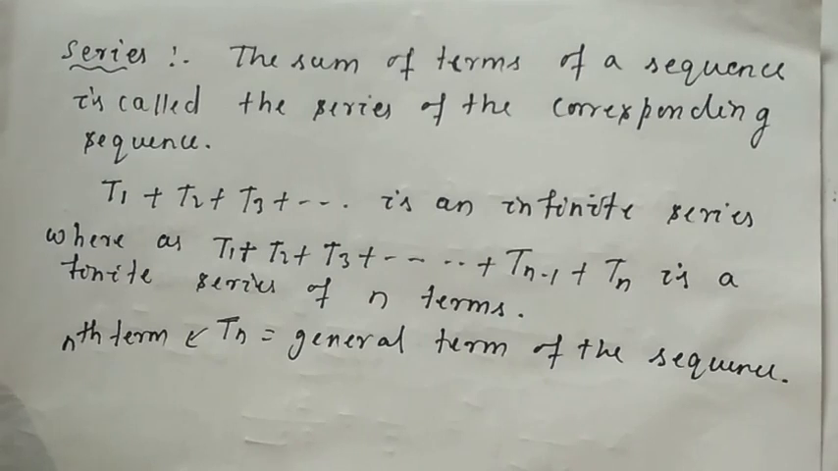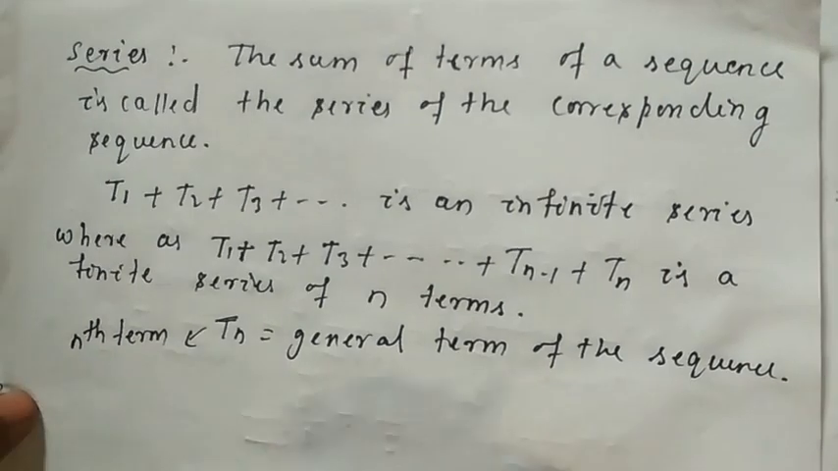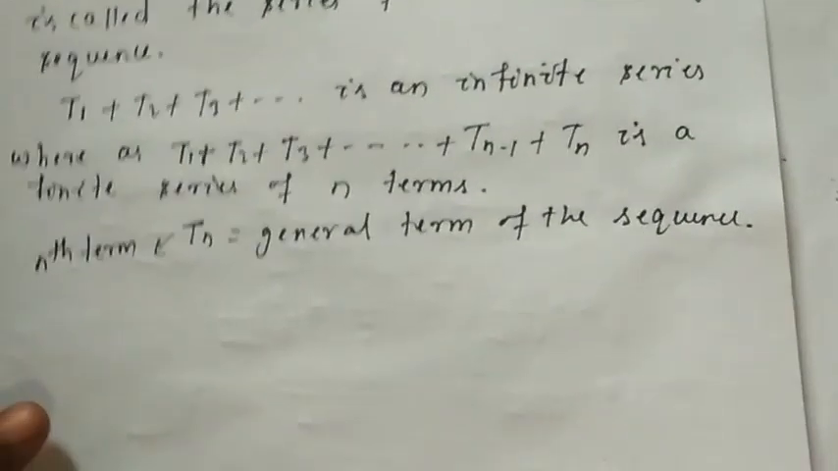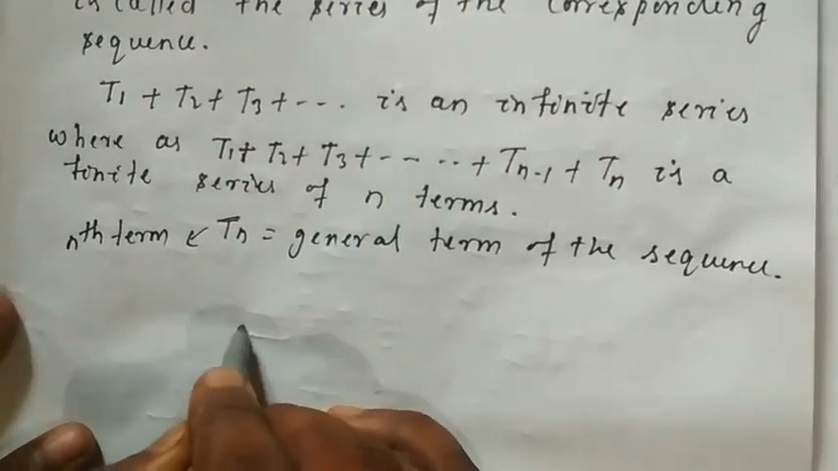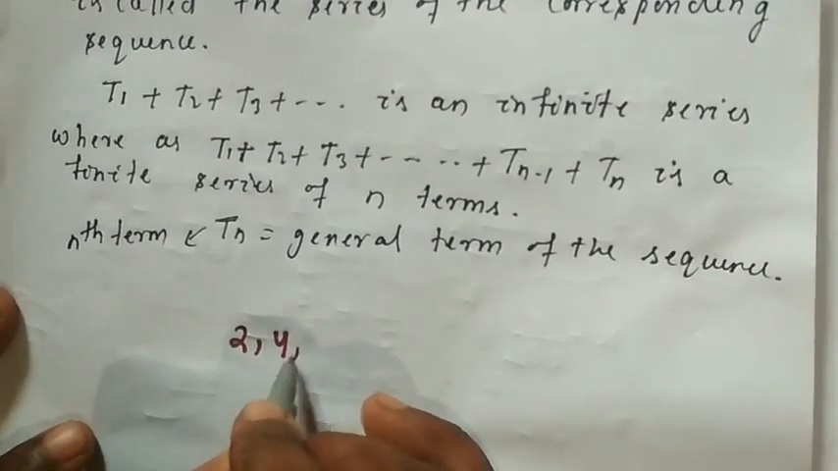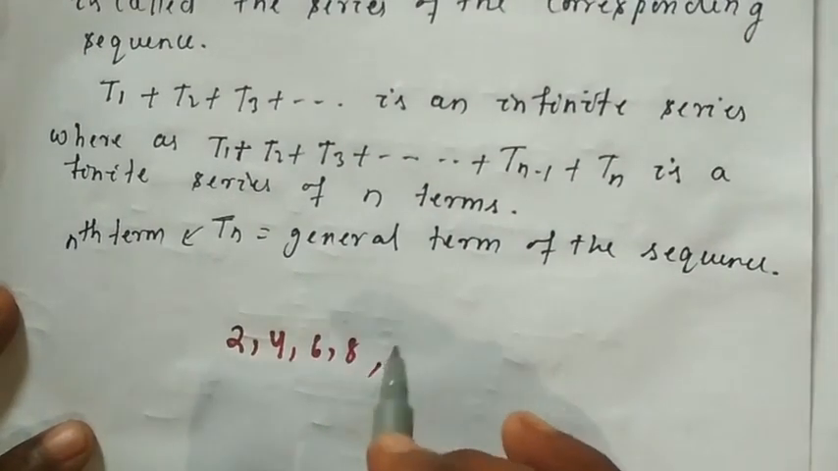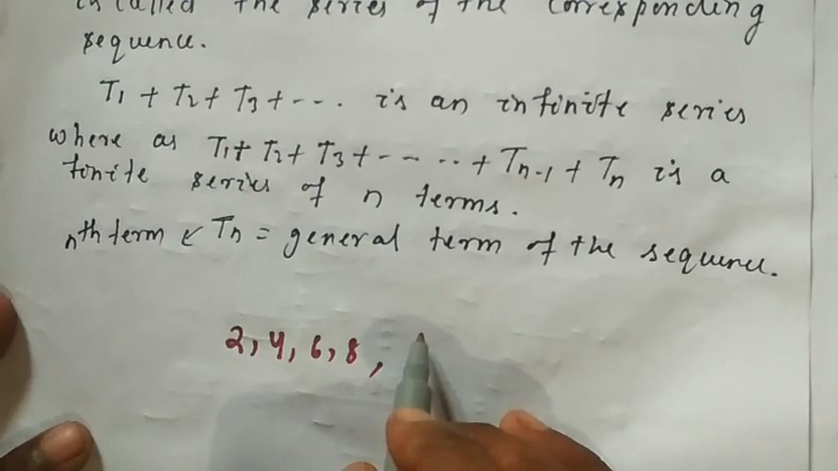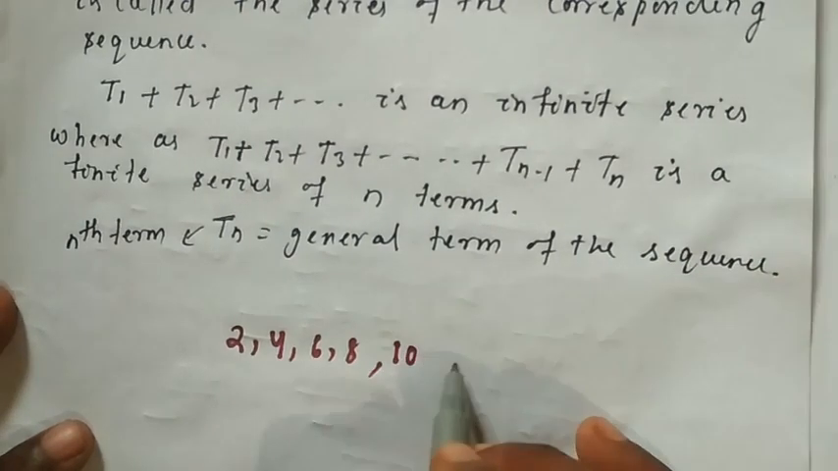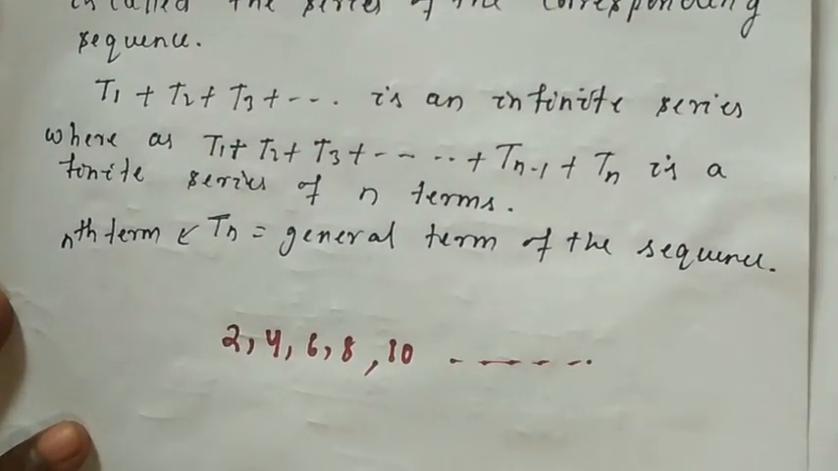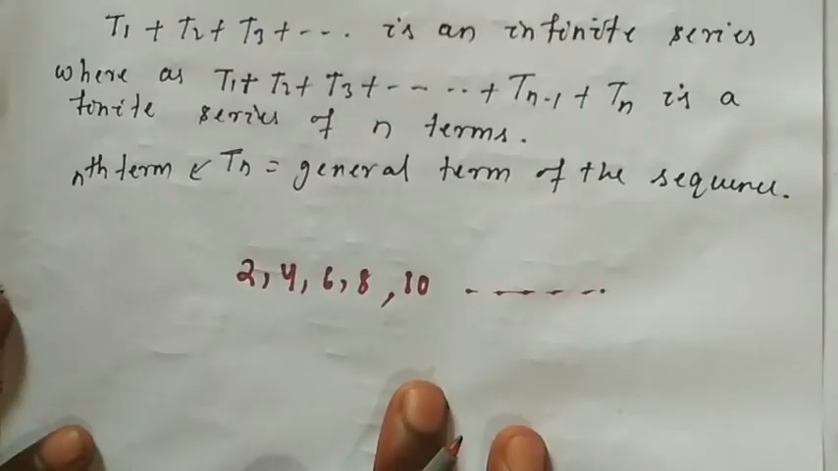Understanding? It is said to represent the sum of numbers and not the sum itself. That means I'll take one example. Listen, what is series? I'll take one example of a sequence. Suppose 2, 4, 6, 8, 10 and so on. This is an example of a sequence.